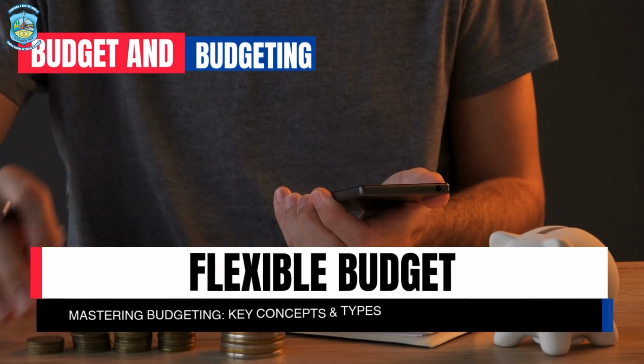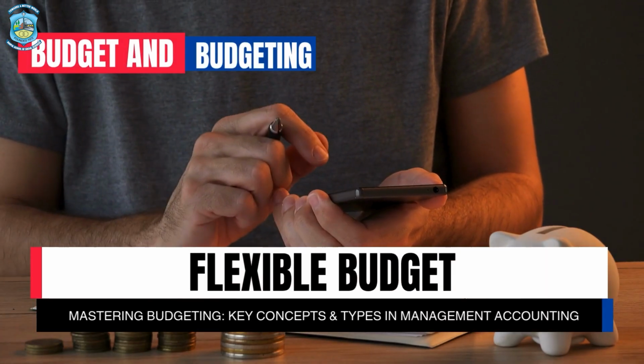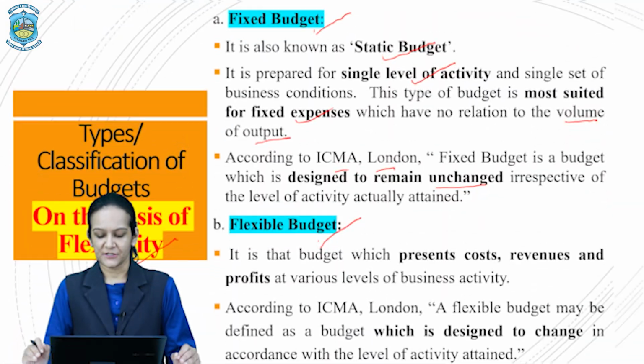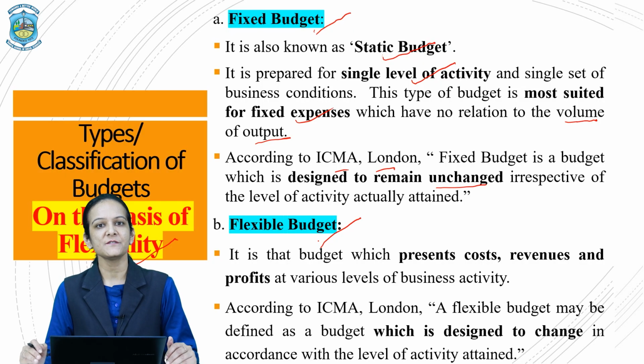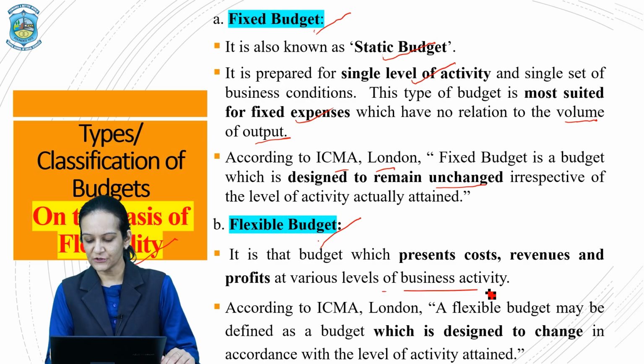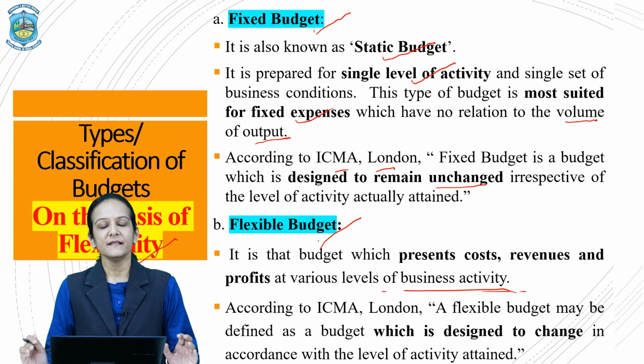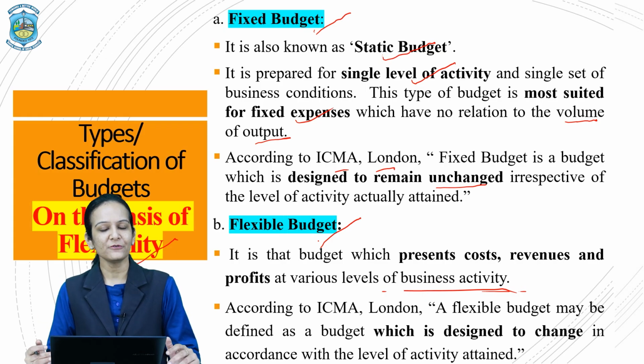Now another classification of budget is your flexible budget. Flexible budget is that budget that presents the changes in the cost, revenue and profits at various levels of business activity. Thus, a flexible budget is a statement that shows the total amount of cost that is incurred and the total